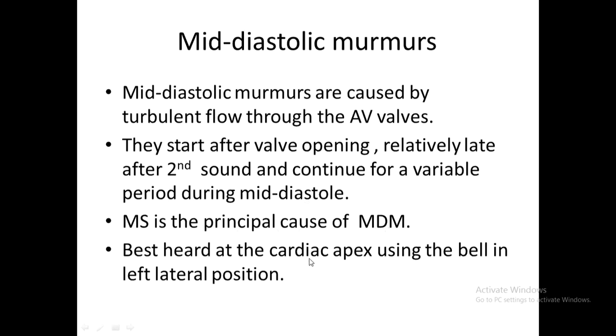It is best heard at the apex using the bell in the left lateral position. If you don't do this in the exam, then you are not an appropriate candidate to pass. Every patient with mitral stenosis or mitral regurgitation has to be auscultated in the left lateral position, otherwise you will miss it. Sometimes in the supine position you don't get the murmur, but once you tilt the patient it becomes clearly audible. So this finding you should know. Of course, I will tell you about dynamic auscultation in 5 minutes. So best heard at the apex using the bell in the lateral position.